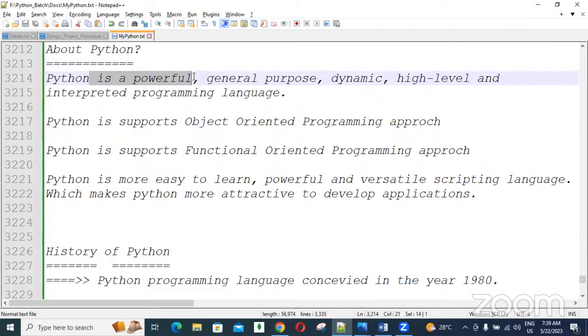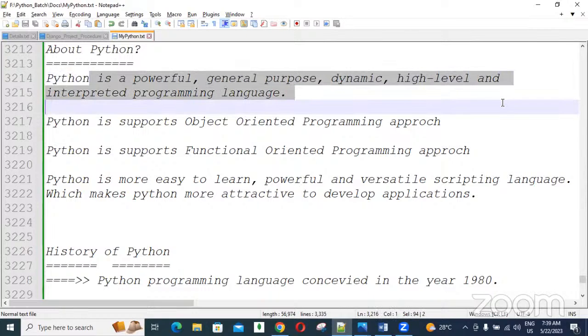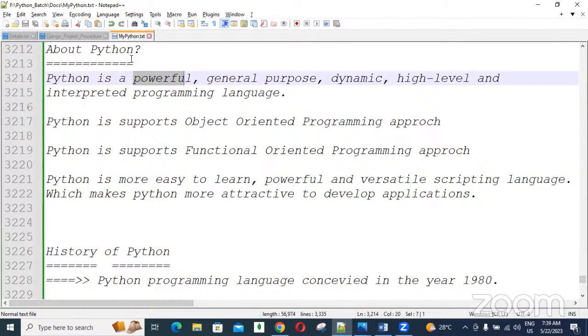Python is a powerful general purpose programming language. Python is a dynamic, high level, interpreted programming language. These all come under the features of Python. One by one, we will discuss.